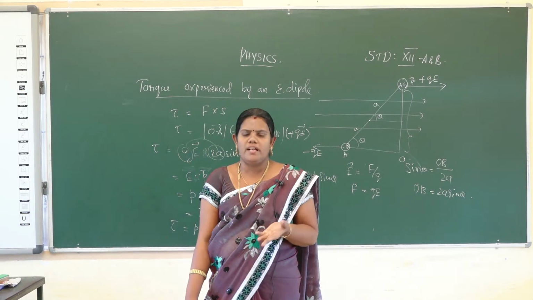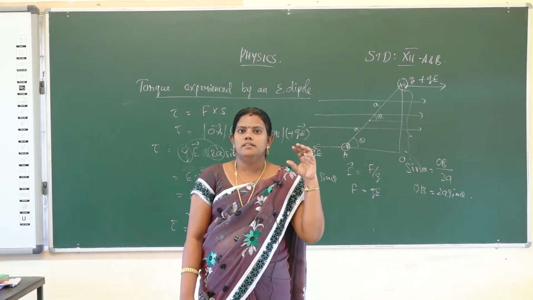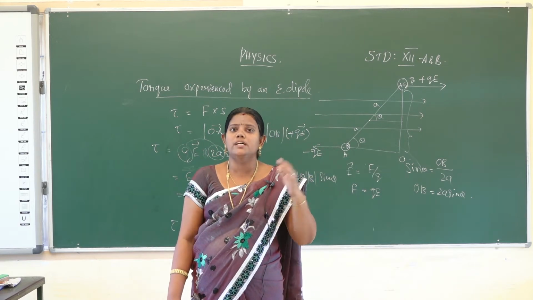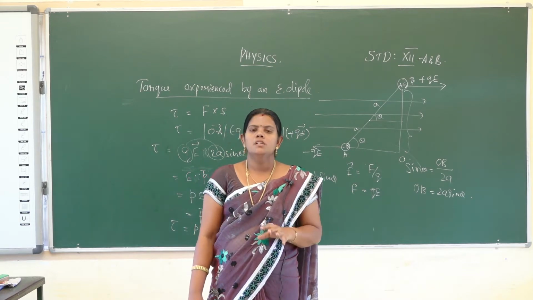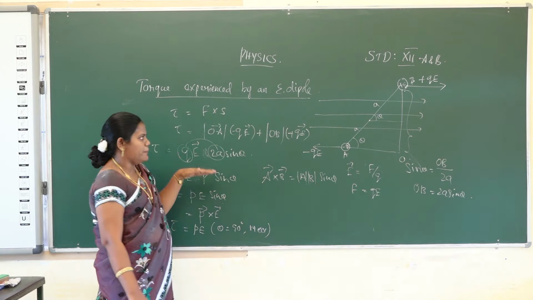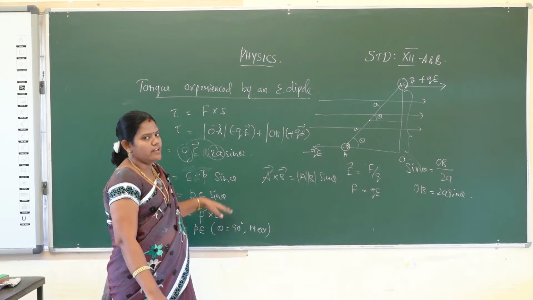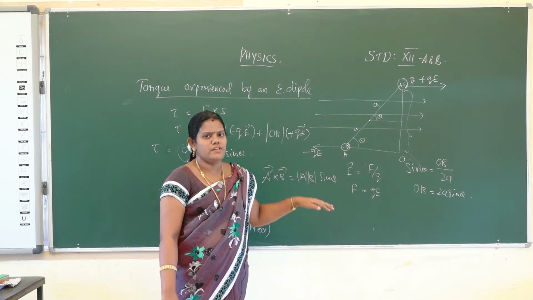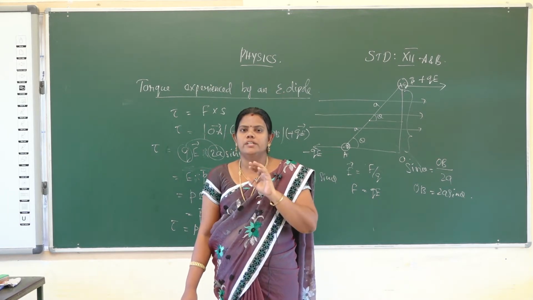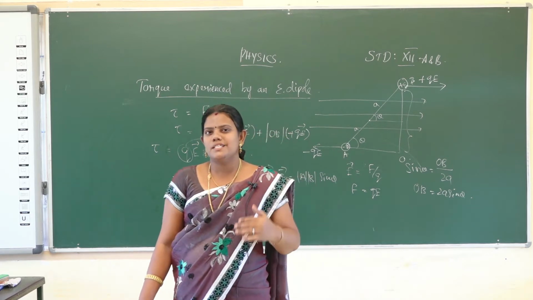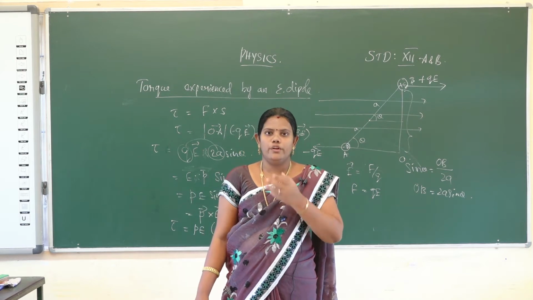Suppose we take the non-uniform electric field, we calculate the total force acting on the dipole. So the net force will be equal to the torque experienced by the electric dipole. Torque is nothing but the force times the perpendicular distance. When will the torque value be maximum? We calculate the torque τ = pE sin θ, that is p vector cross E vector. So this is the torque formula for a dipole in the uniform electric field. The same applies to the torque experienced by a dipole in the non-uniform electric field also.